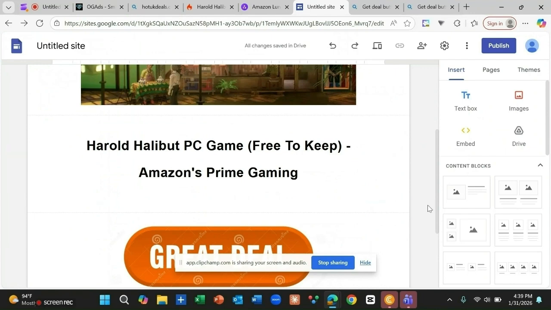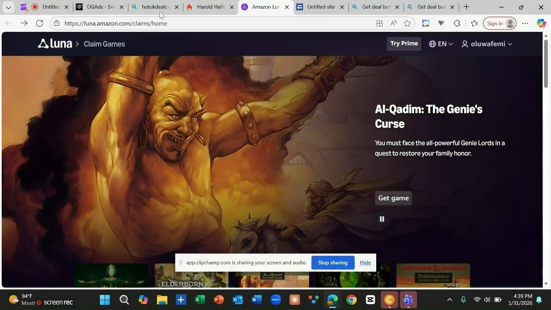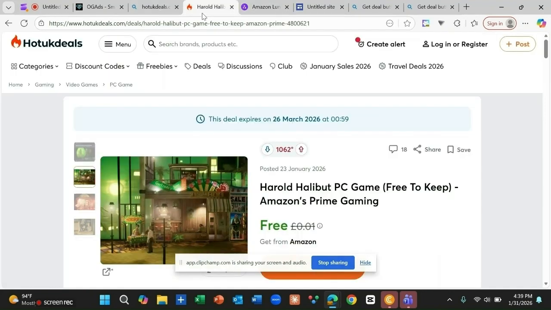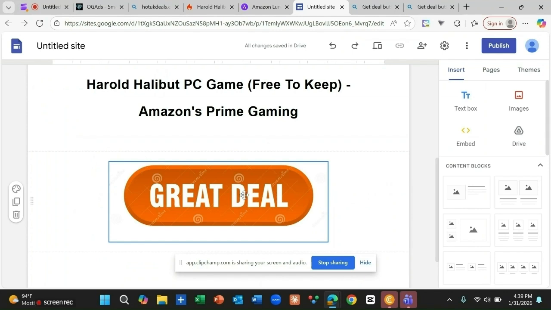What I did here is that this picture is what I screenshotted. After doing the screenshot, I came down to this Google site. On the Google site is where you are going to create your landing page. And how do I get this one? You need to go to the Google search bar.